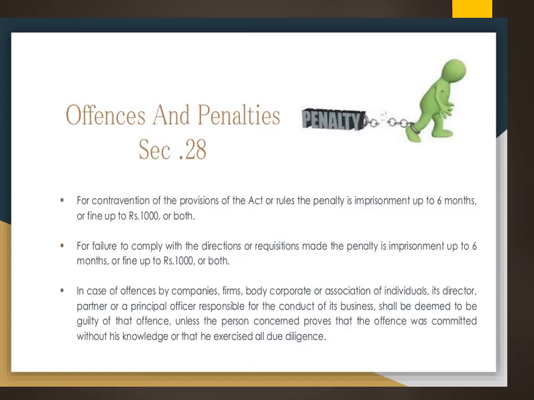Now we will see the offences and penalties under section 28 of the Payment of Bonus Act 1965. If they are not following the rules and regulations, then the penalty is imprisonment of up to 6 months or a fine of ₹1,000 or both. In case they don't follow the directions, or they are not complying with the directions or requisitions that have been made, then the same applies: imprisonment of up to 6 months or a fine of ₹1,000 or both.